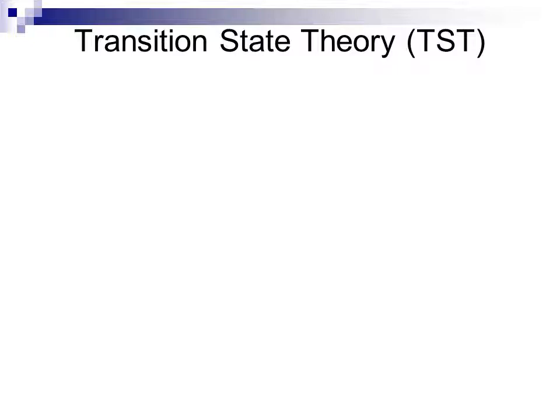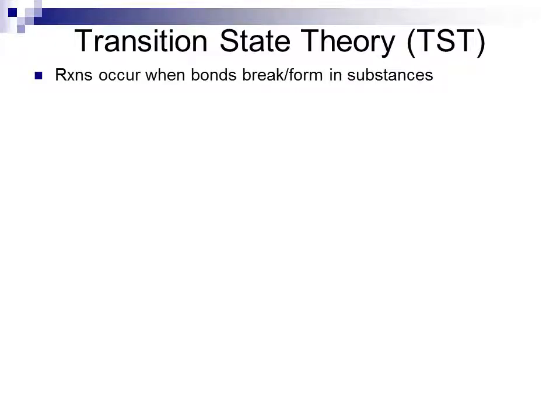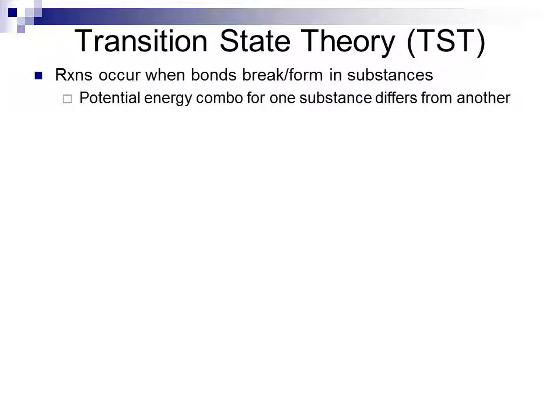Transition state theory, or TST, is the second kinetic theory that we're going to deal with. Reactions occur when bonds break or form in substances. The potential energy combination for one substance differs from another substance. A carbon dioxide molecule, for instance, has a different overall potential energy than a water molecule does. The internal energy that exists in a substance is going to be different from the internal energy that exists in another substance then because of this. So as I change from one substance into another substance, the internal energy is going to change as well, and there'll be a net difference in internal energy between those two substances.